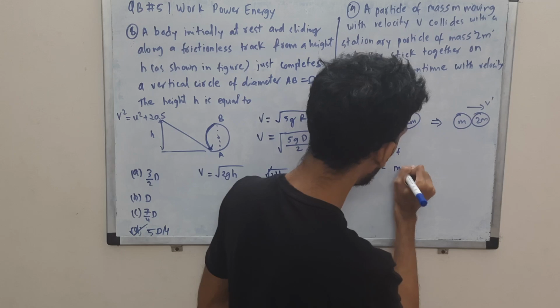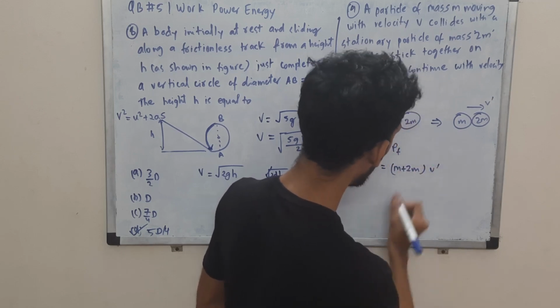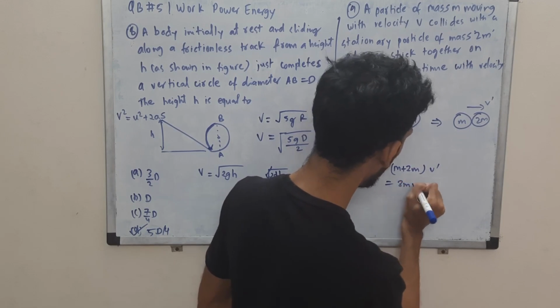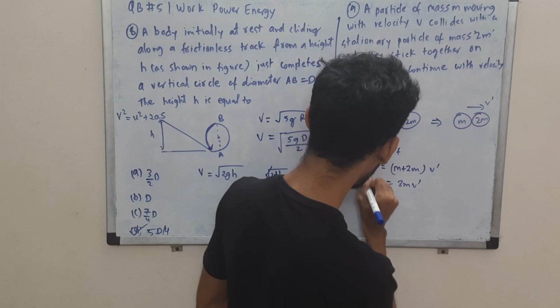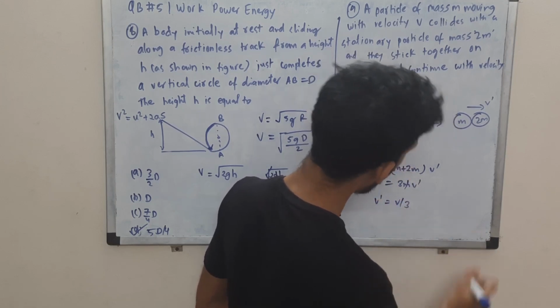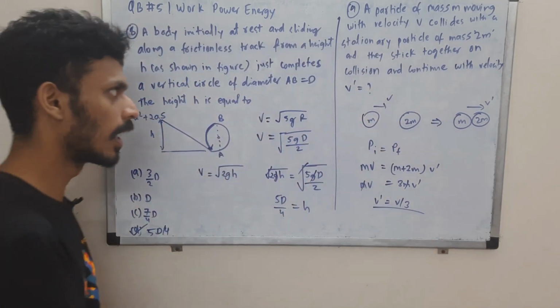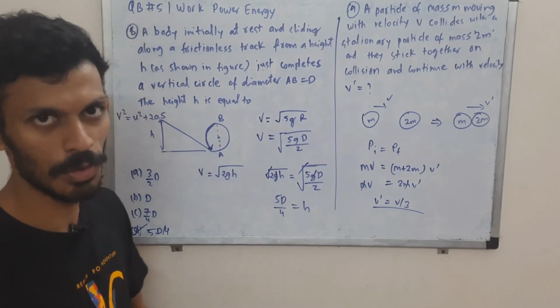Finally we have m plus 2m, both these masses moving with velocity v prime. So this is 3m v prime. Basic math now, v will cancel, so v prime is v by 3. I didn't have options for this one, but v prime equals v by 3 is the correct choice. This was not from the Fodo Club book.